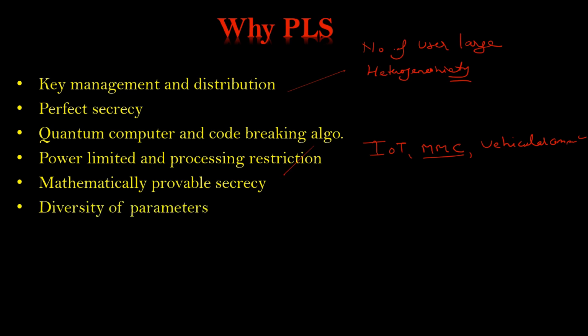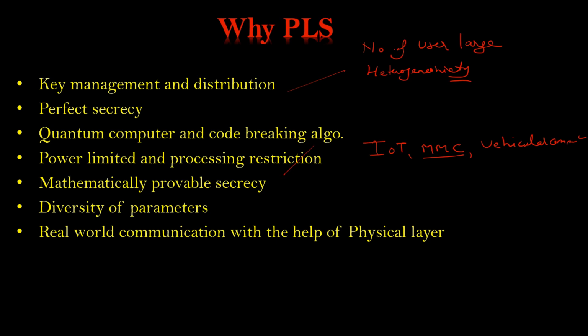The diversity of parameters: we have several parameters. The channel between the legitimate transmitter and the receiver has so many parameters. We will see that we have so many parameters that can be used in physical layer security. In addition to that, you can use parameters of the transmitter and the receiver, hardware parameters.